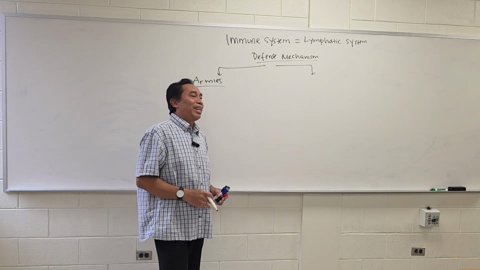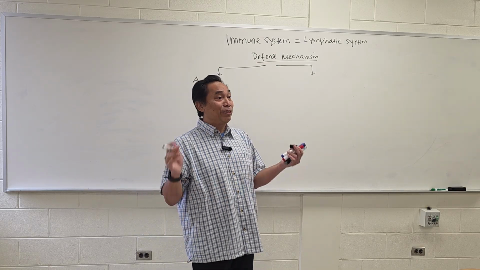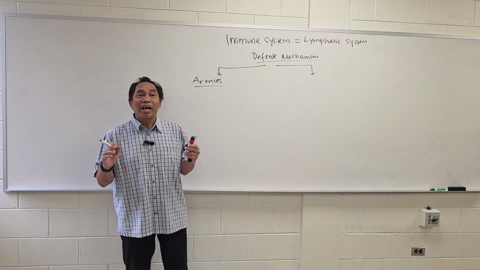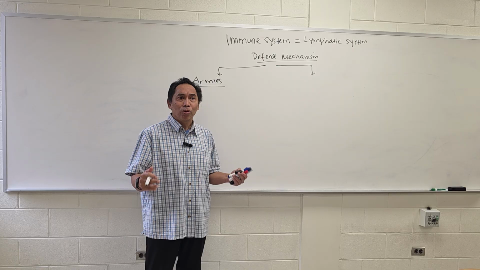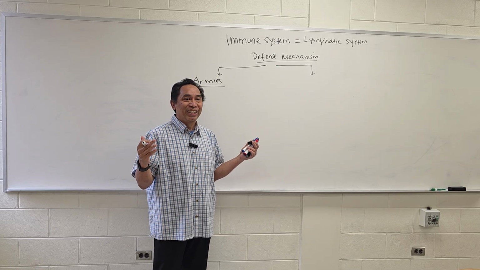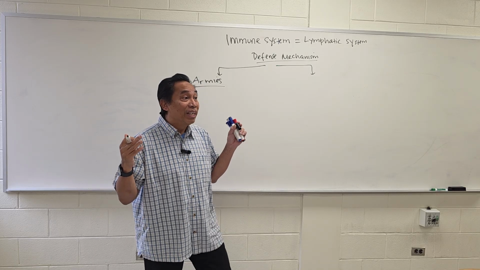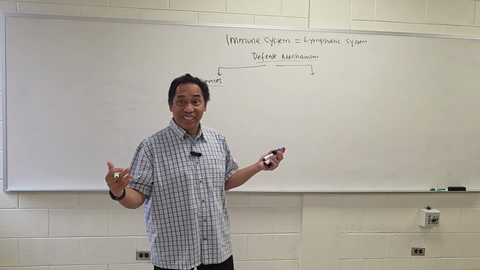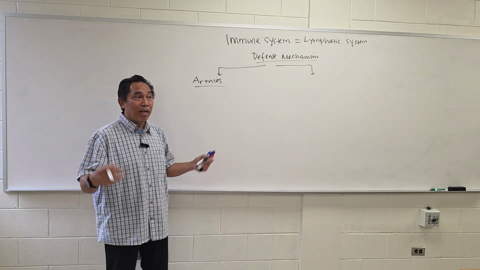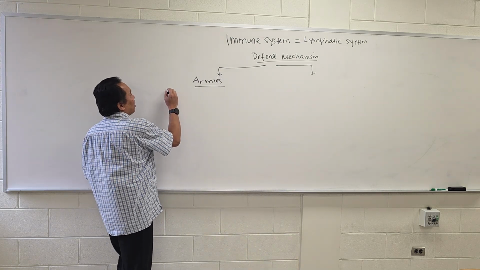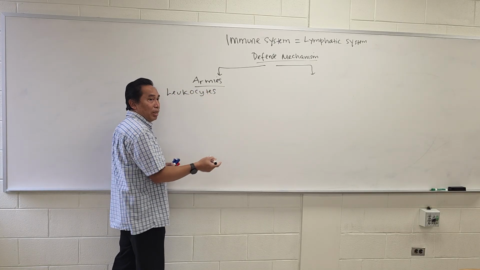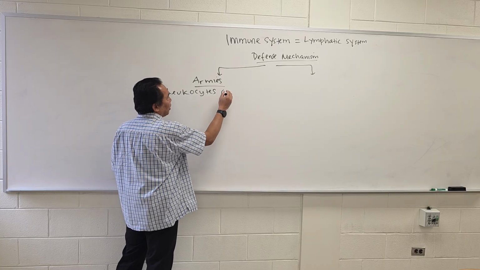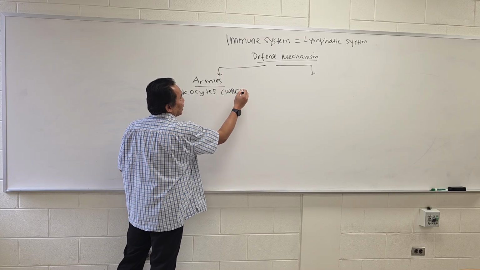Now, can you guess or can you tell me what are the blood cells that fight against organisms? What do you call all those blood cells? The white blood cell, right? So white blood cell is actually our army. So our army is gonna be the leukocyte or white blood cell.